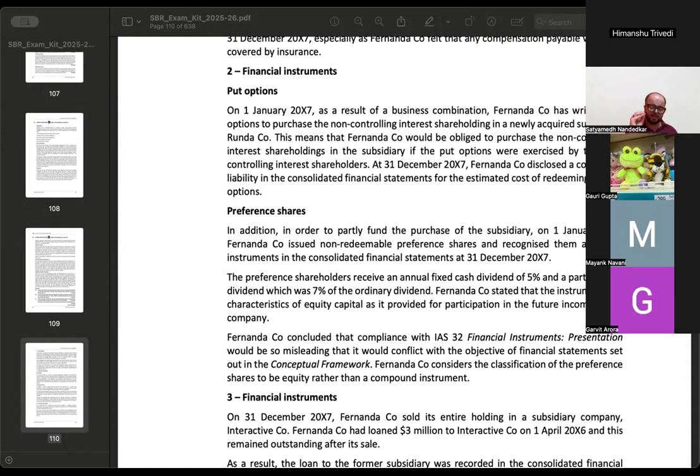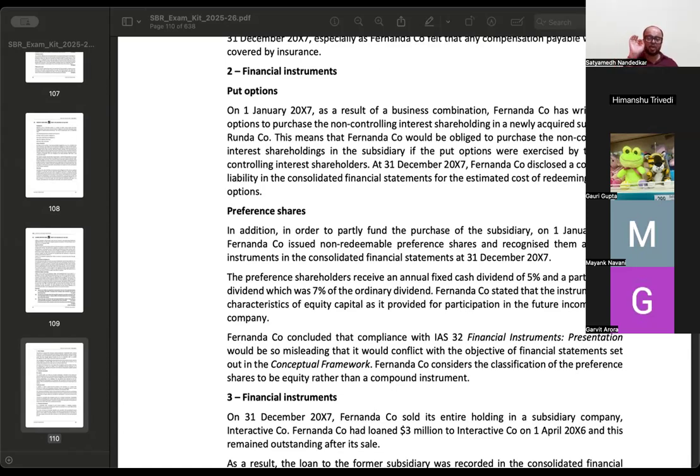ठीक है, अगर गर्वित ने डिसाइड किया, he is the buyer of the put option, I am the writer of the put option. 6 महीने के बाद if Garvit decides to exercise the put option, what is a put option? It is an option to sell. गर्वित ने डिसाइड किया कि मैं पुट ऑप्शन एक्सरसाइज करूंगा, I will sell the shares to Satyamev. If that happens then I don't have a choice, I will have to buy the shares from him. अगर गर्वित ने डिसाइड किया कि उसको शेयर्स बेचना है and he decides to honor the contract, then I will have to, I don't have a choice. He has a choice, he has a right, but I don't have a right, I have an obligation.